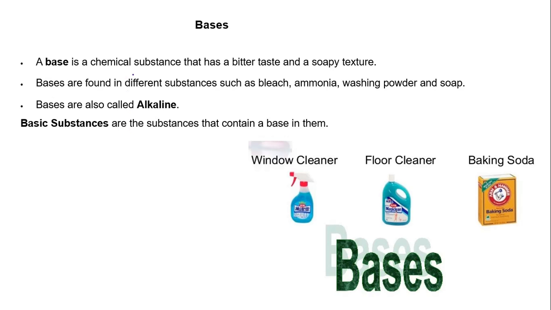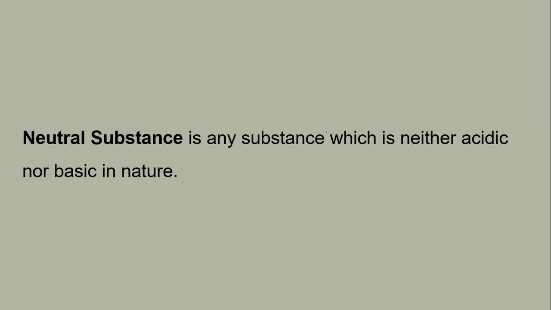Bases. The base is a chemical substance that has bitter taste and soapy texture. Few substances that contain base are bleach, ammonia, washing powder and soap. Bases are also called alkaline. So, basic substances are the substances that contain base in them. There is one more kind of substance, the neutral substance, which is neither acidic nor basic in nature.